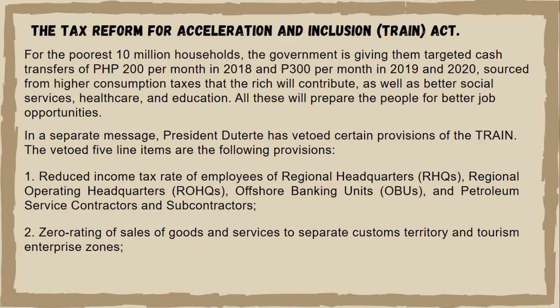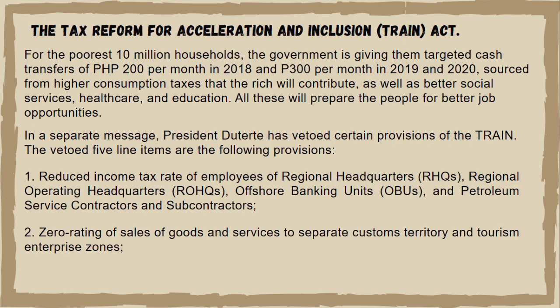This is the biggest Christmas and New Year's gift the government is giving to the people. For the poorest 10 million households, the government is giving them a targeted cash transfer of 200 pesos per month in 2018 and 300 pesos per month in 2019 and 2020. Aside from the higher consumption taxes that the rich will contribute, there will be better social services, healthcare, and education. All this will prepare the people for job opportunities.